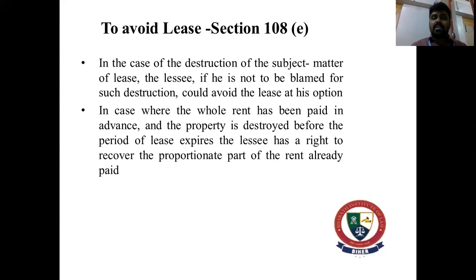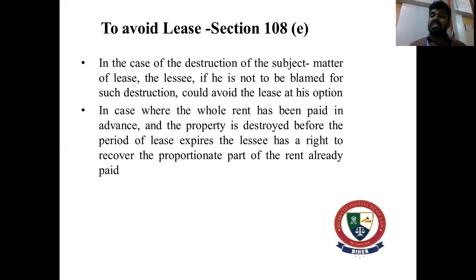Next is to avoid lease, section 108 clause E, or we can also call it destruction. So in the case of the destruction of the subject matter of the lease, the lessee, if he is not to be blamed for such destruction, could avoid the lease at his option. So that becomes a voidable contract now. So now let's say you have leased a particular house and now it has been destroyed by one or the other natural calamity. Now it is up to the lessee. He can accept it and move on with that, or he can avoid the contract and get back the money which has been paid. So it is at the option of the lessee. So it is a voidable contract in such nature.